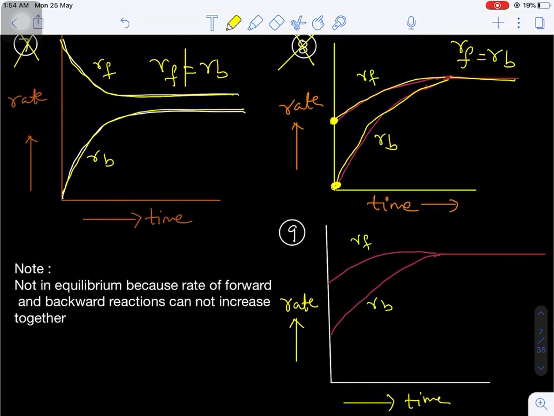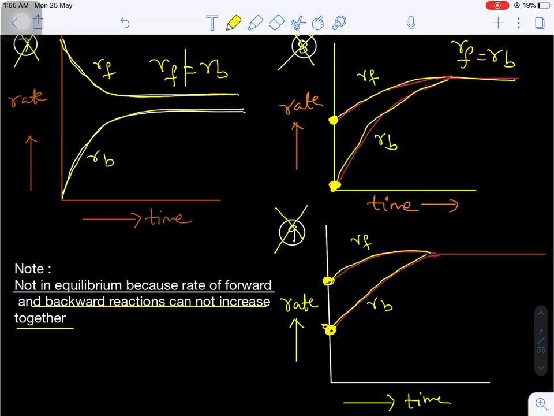Next, one more graph, the ninth. Here we already have products and reactants. In the eighth case, only reactants were there and products were absent, but here both reactants and products are there. Still, both rates of reaction gradually increase. This also does not correspond to equilibrium, because the rates of forward and backward reactions cannot increase together.